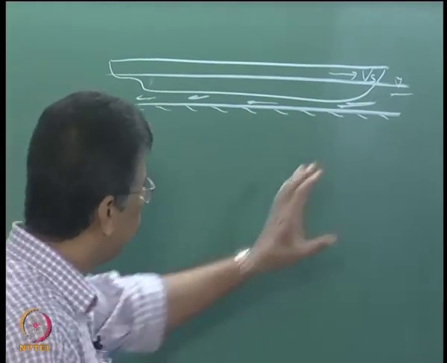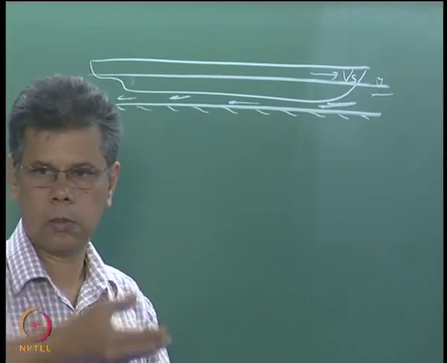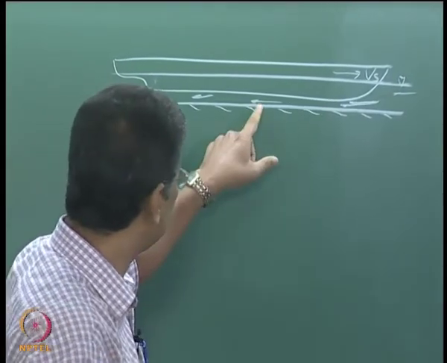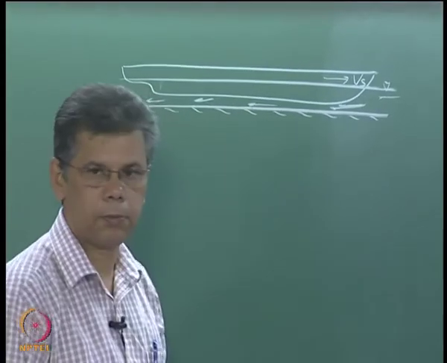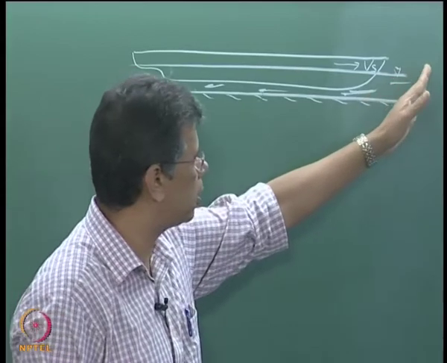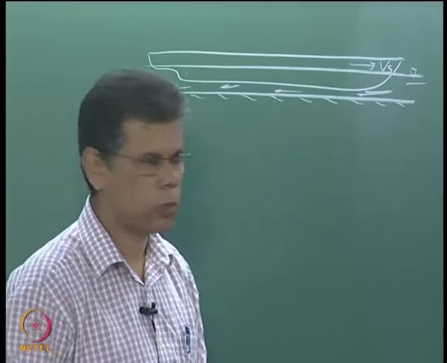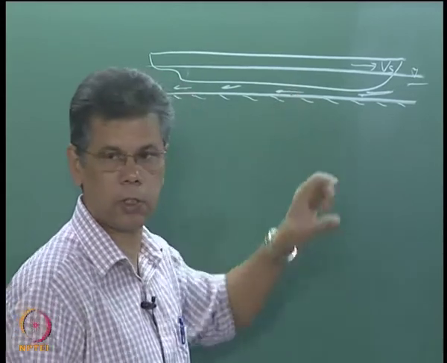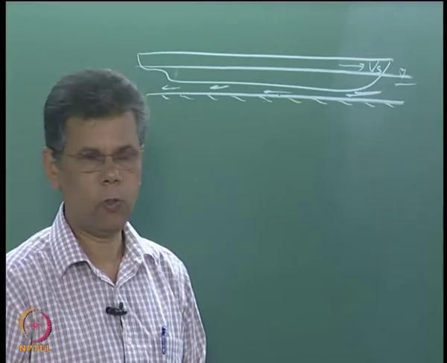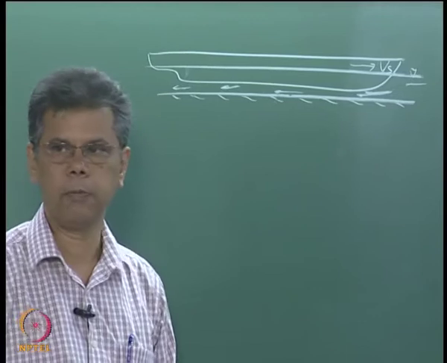The water ahead of the ship has to escape underneath the ship. The waterway is restricted now. By the law of conservation of mass, the water here has to move this side, so the flow velocity has to increase because the waterway has been restricted. When the flow velocity increases, what happens to the pressure?